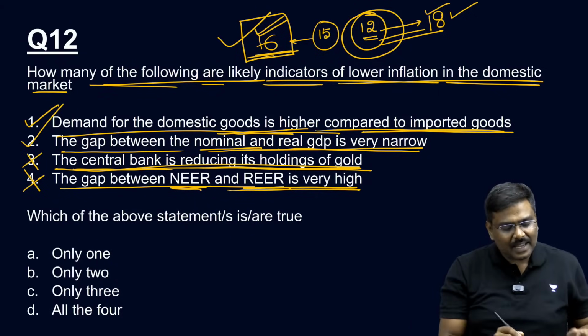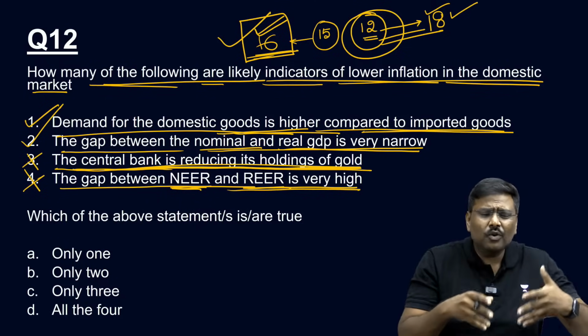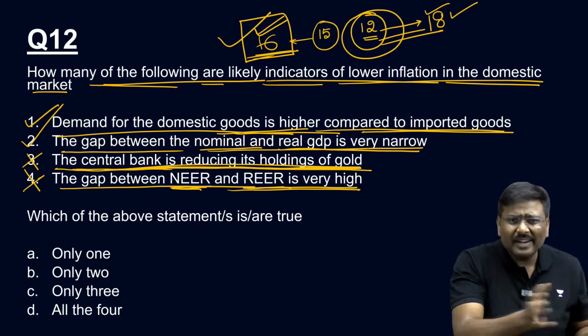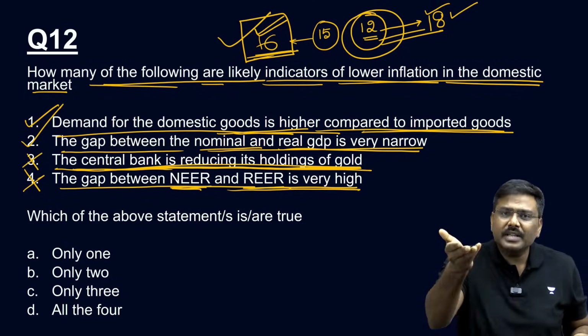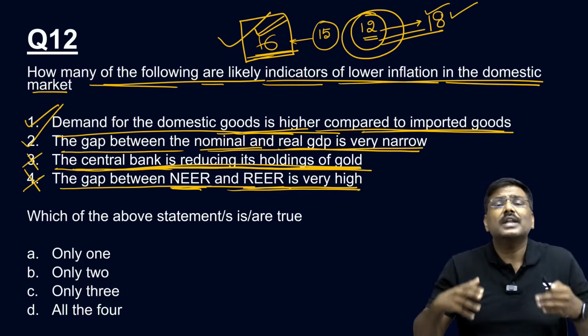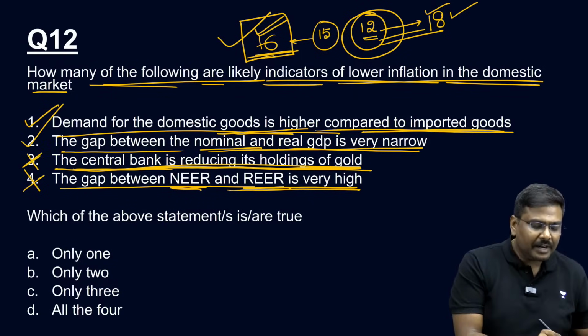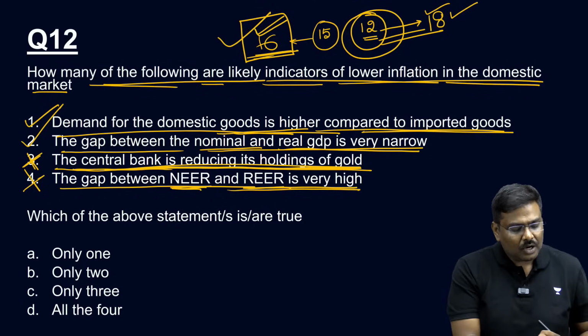But the statement simply says the central bank is reducing its holdings of the gold. RBI is not focused on holding gold now. It is in fact reducing gold. Why? Because the inflation rate is lesser. Inflation is very much under control. So rather than holding gold, what is the point of holding gold? Done. So the third statement is wrong.